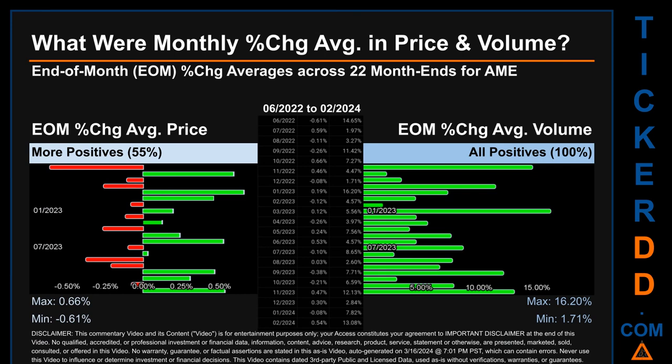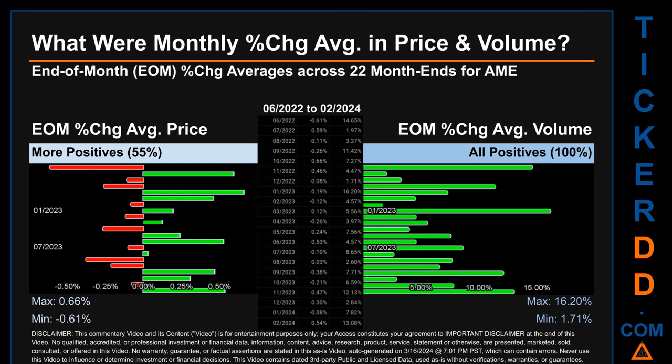What were end-of-month percentage change averages in price and volume for AME? The monthly average of percentage change in price and in volume were calculated for each of the 22 month ends. That calculation took daily percentage changes and averaged them for each given month. If a month end came out negative, then it means that the month summarily saw a negative change.